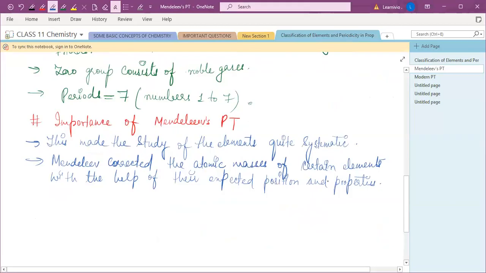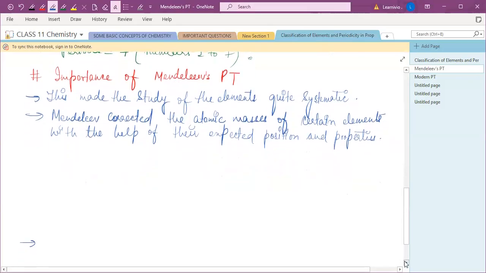He helped to predict the discovery of new elements on the basis of the blank spaces. As you have seen, he left some blank spaces in his periodic table. So it helped the scientists to predict the discovery of new elements on the basis of the blank spaces in the periodic table.